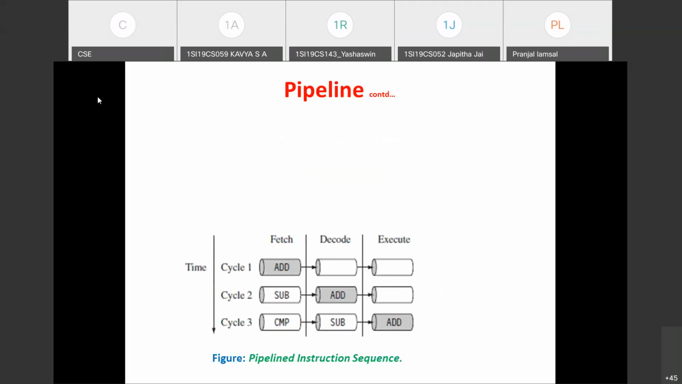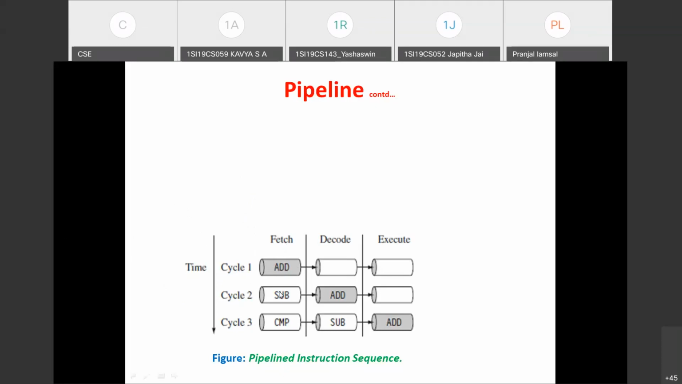In this diagram, three instructions in sequence are written. The first instruction is an add instruction, the second is a subtract instruction, and the third is a compare instruction. They are undergoing the three-stage ARM7 pipeline. In the first cycle, you can see the processor is fetching the add instruction from the memory.